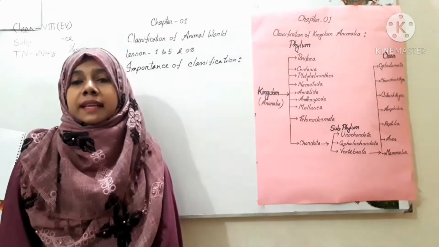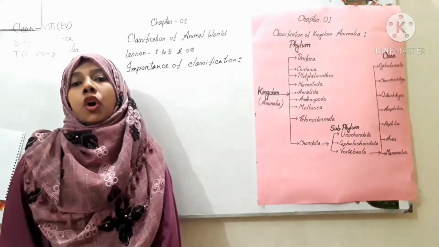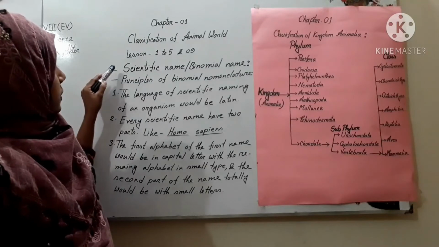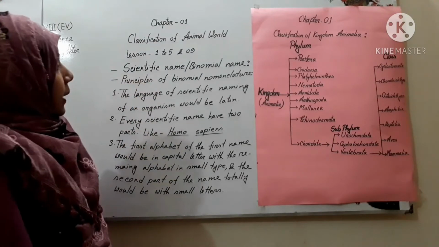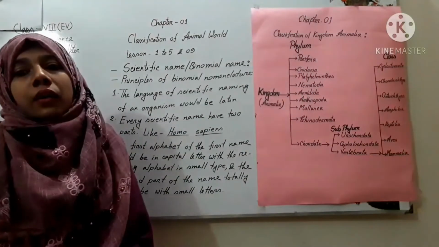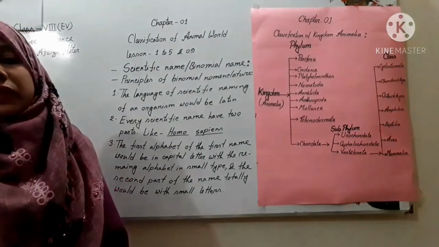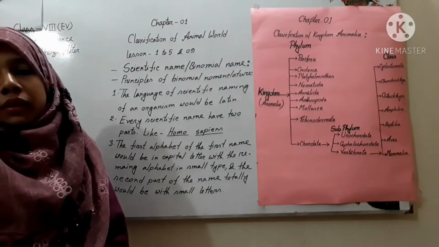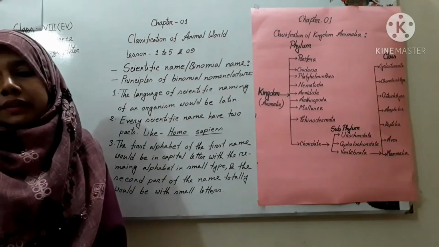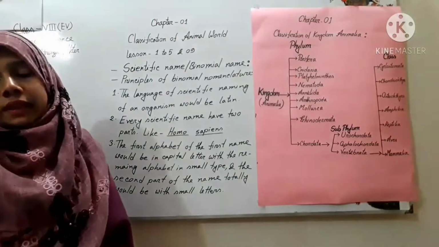Now I will discuss the scientific name, or binomial nomenclature. I already said that Carolus Linnaeus is the father of taxonomy, and he introduced the binomial nomenclature and defined genus and species.